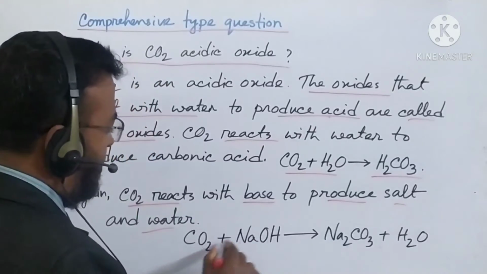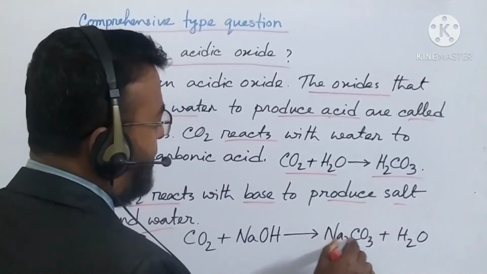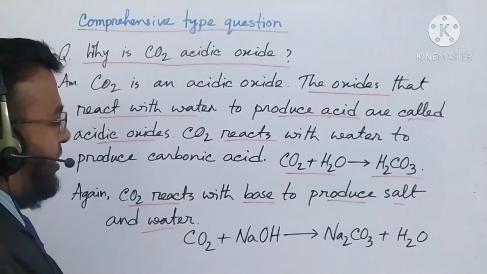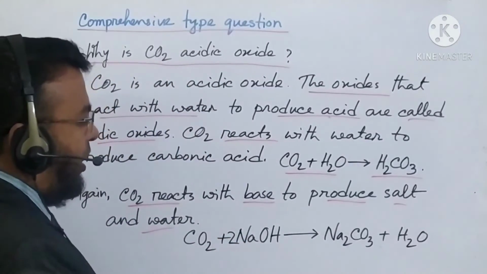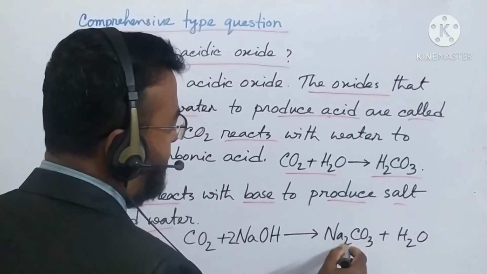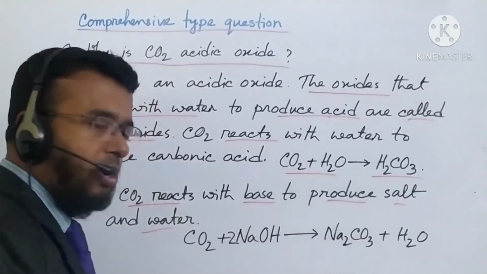It is carbon dioxide plus sodium hydroxide, it is sodium carbonate plus water. If I balance the reaction, then there will be 2, and everybody knows the valency of sodium, it is 1, the valency of carbonate, it is 2. So for this reason it is Na2CO3.